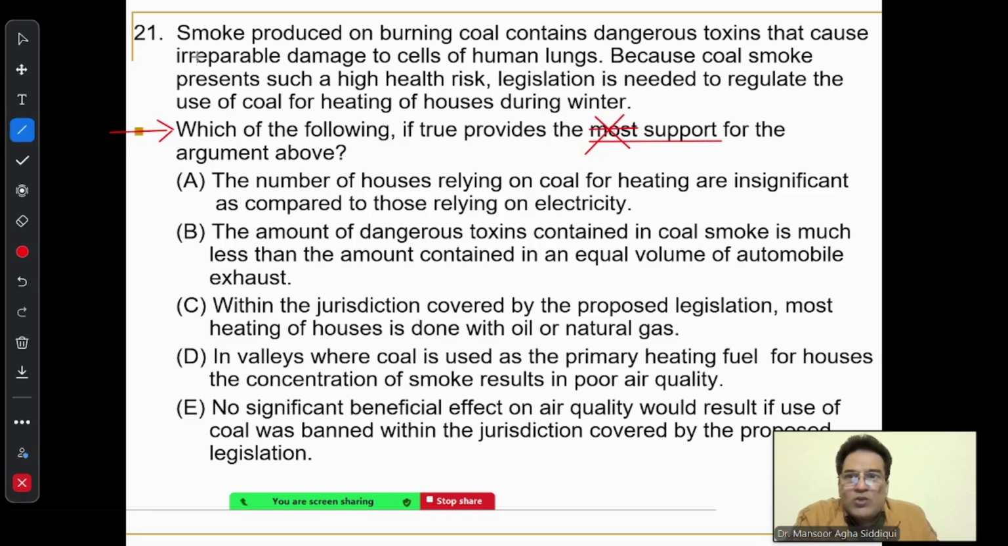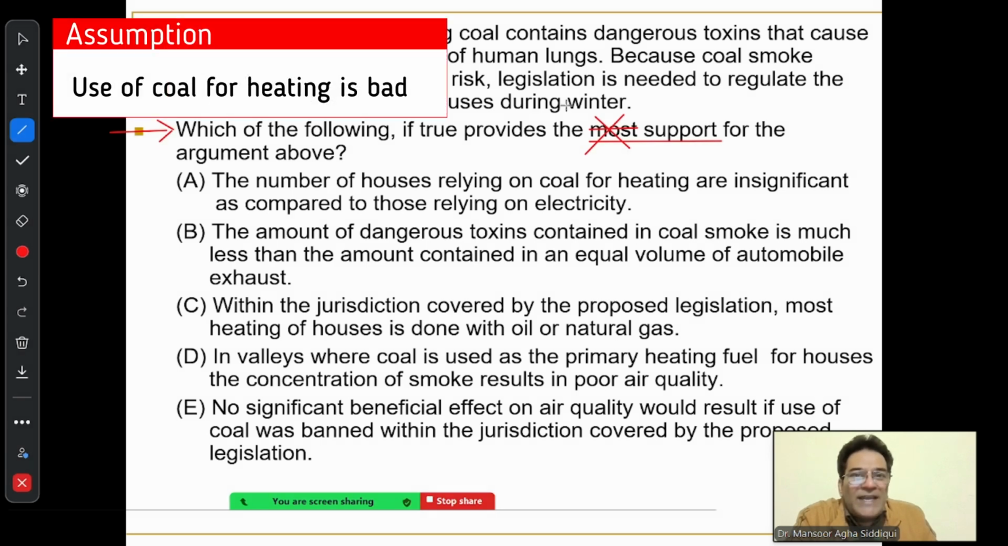So I read this particular argument, and after I go in for reading this argument, I can see that the second sentence is actually the conclusion. It says, because coal smoke presents such a high health risk, legislation is needed to regulate the use of coal for heating of houses during winter. And the first sentence is the reason. I need to look for an answer choice which says that we need a law to control the use of coal or to decrease the use of coal for heating of houses during winter. This is the conclusion.